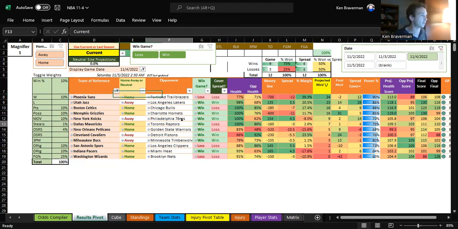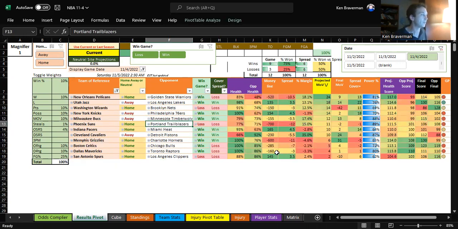Current did do better stuff. It blew the Wizards game, but the Kyrie situation is weird here, so I'm going to let that go. And the Suns somehow lose, but they're all the way down here as the 6th pick in the current version. And then the Spurs lose down here, and they kind of kept it close, even though they ended up losing the game by 10. It was close until the very end, I believe. So boom, that is what we're doing.